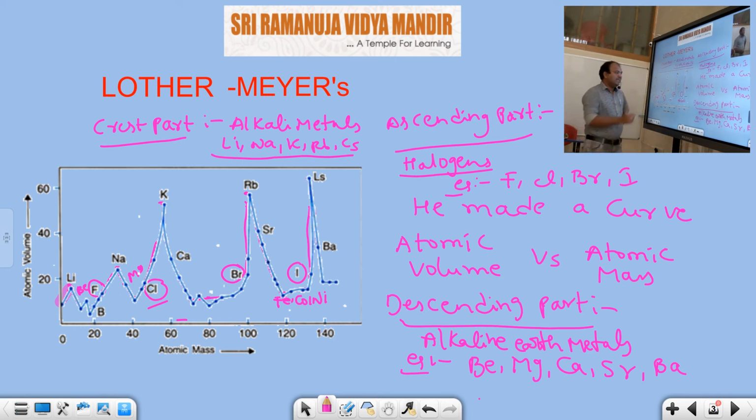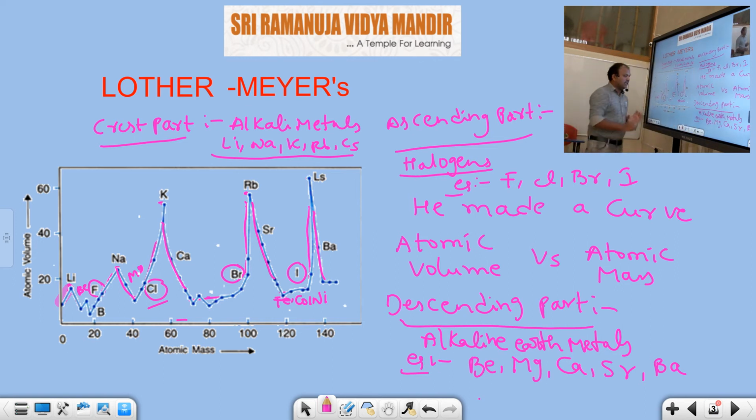And you should observe the descending part of the curve. This is the descending part. This is also a descending part. This descending part of the curve is occupied by alkaline earth metals. What are the alkaline earth metals? Beryllium, magnesium, calcium, strontium as well as barium.